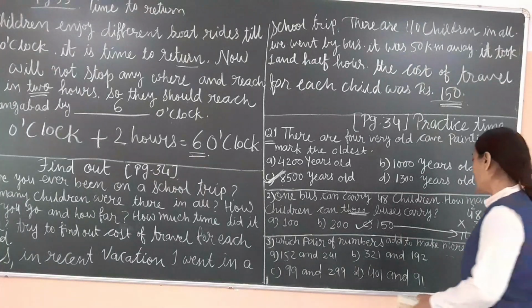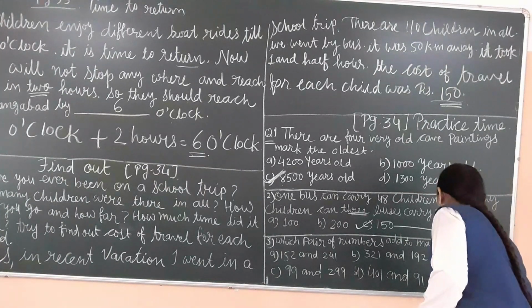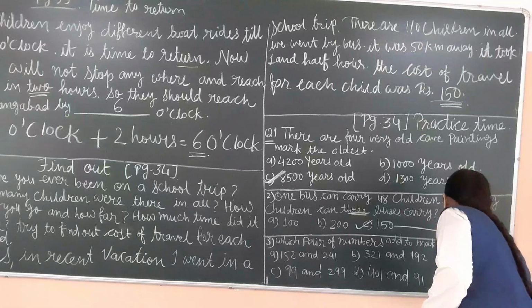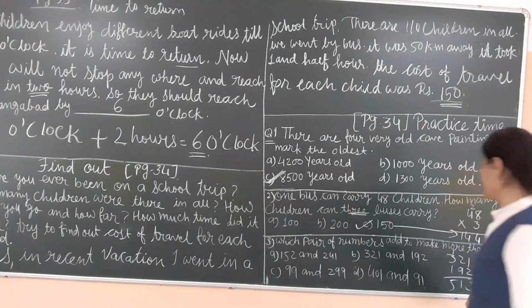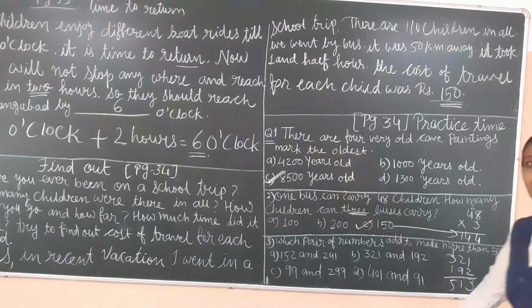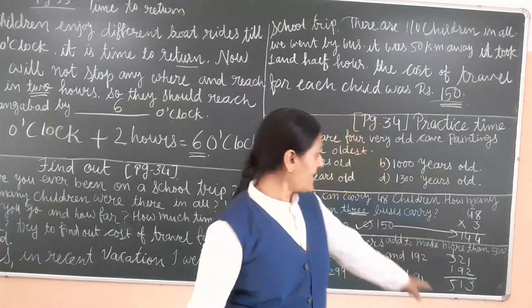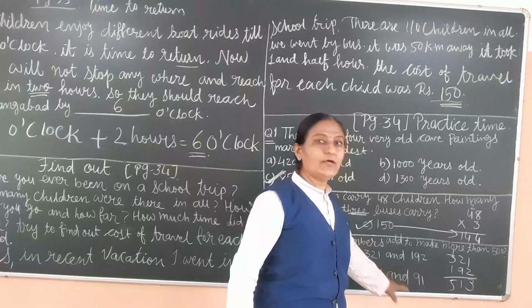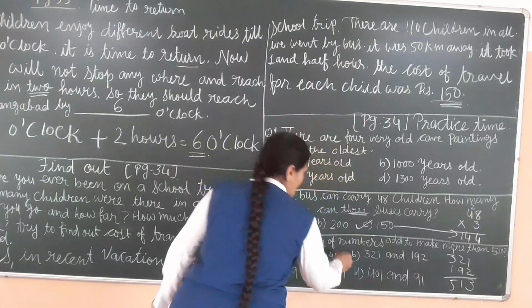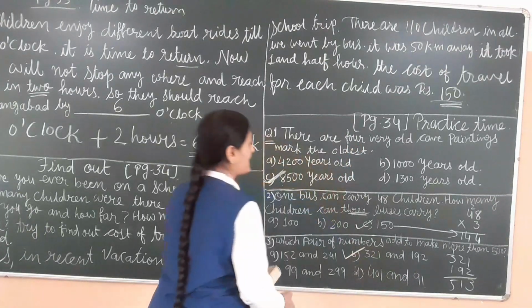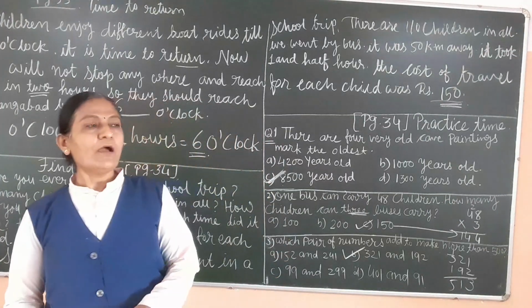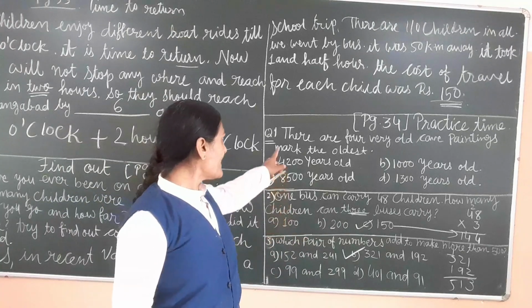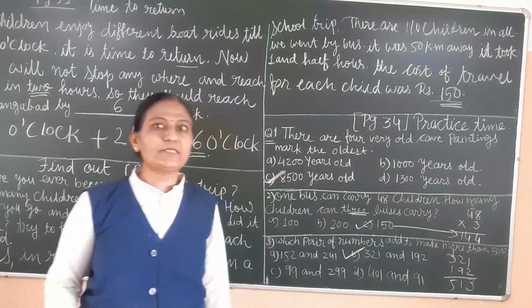Now the second number, 321 and 192. 3 here, 9 and 2 is 11, 1 carry. Yes, B number is 530. So it is more than 500, so we have to tick mark option B. This way, in the practice time, questions 1, 2 and 3 are given.